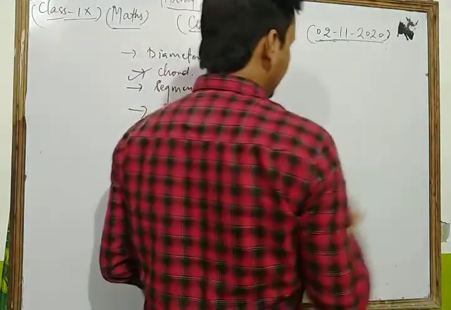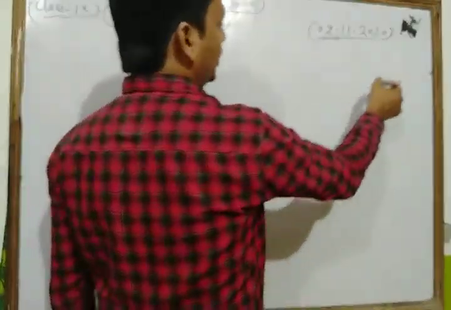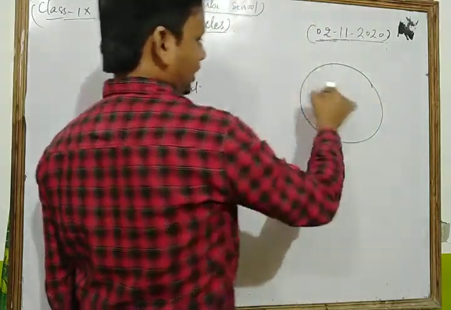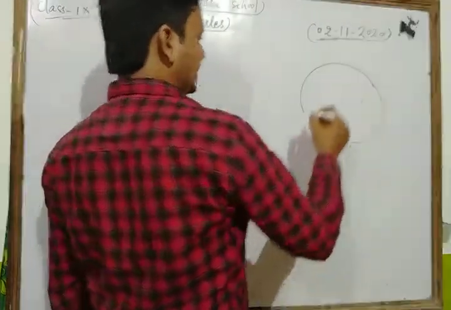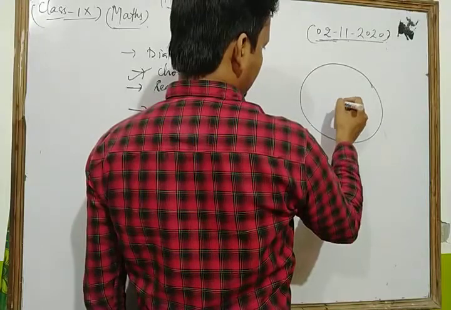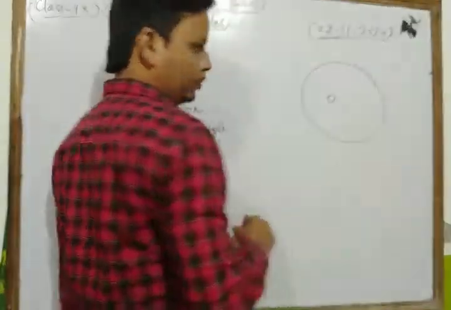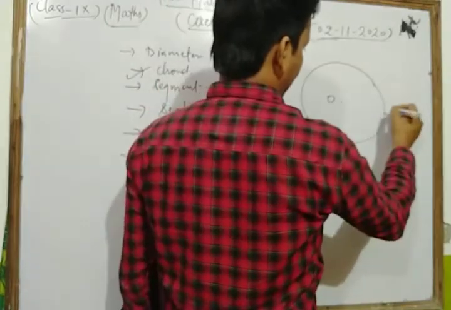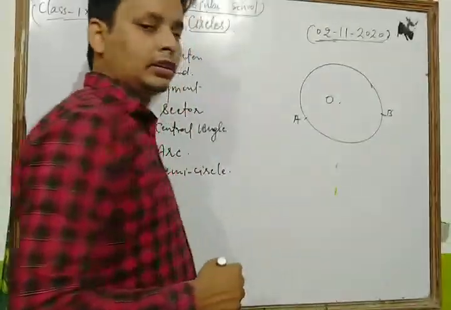Suppose we discuss the chord with the help of a diagram. Suppose we have a circle with center O and radius R, and let us take 2 points A and B which lie on the circle.